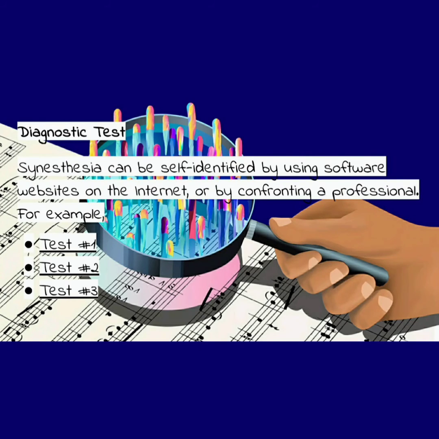Diagnostic test. Synesthesia can be self-identified by using software websites on the Internet, or by consulting a professional. For example, test number 1. Test number 2. Test number 3.